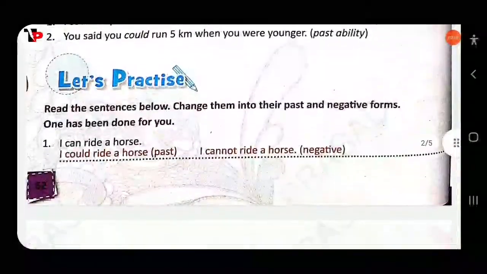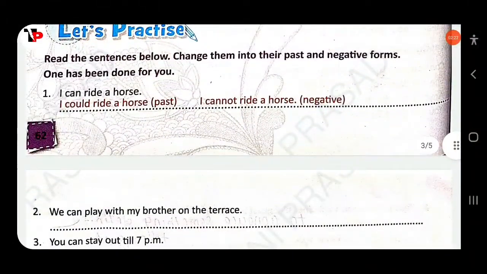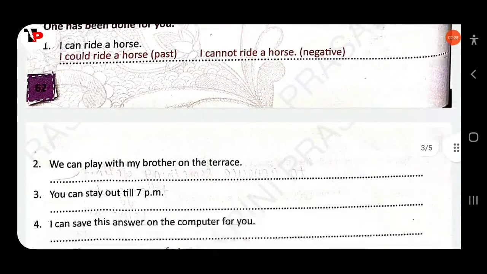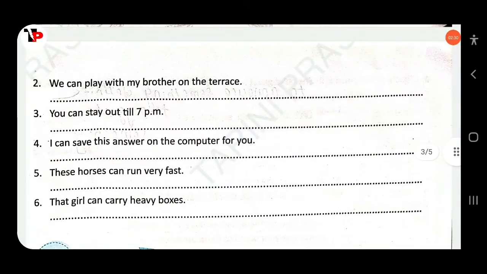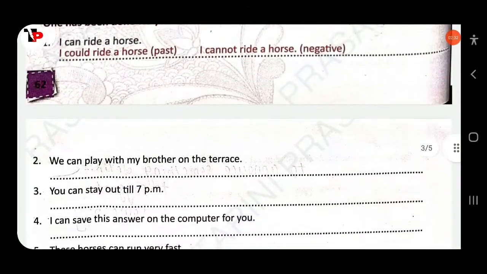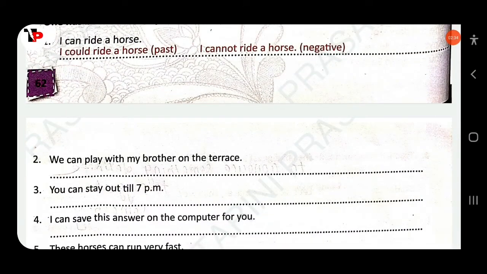Next, read the sentences below and change them into their past and negative forms. One has been done for you. First change into the past form and also negative. We can play with my brother on the terrace. First change into past tense: we could play.